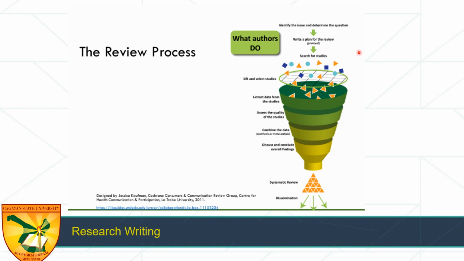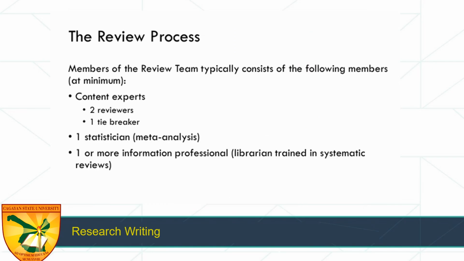The most important part that differs from your usual qualitative or quantitative studies is this part of the process. You plan for the review. How will you do it? So usually for a review process, you have a minimum of content experts. So two reviewers, one tiebreaker. That's why when you will do this, if you are three in a group, you do this separately.